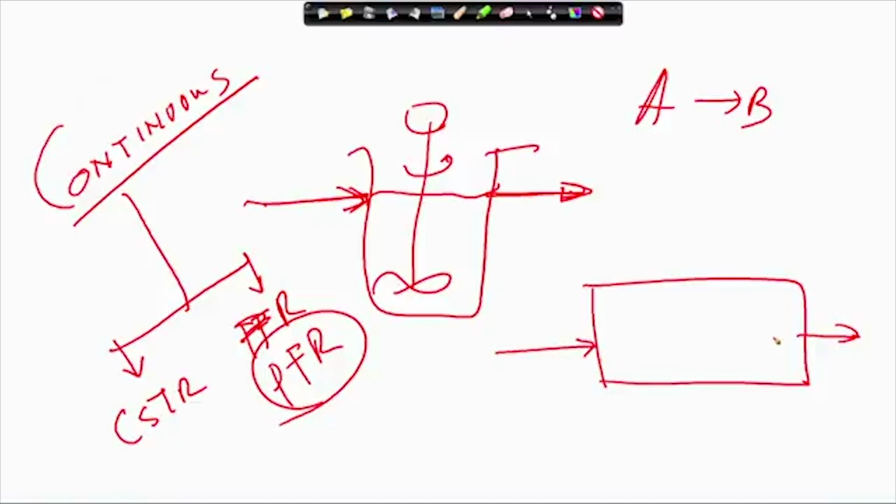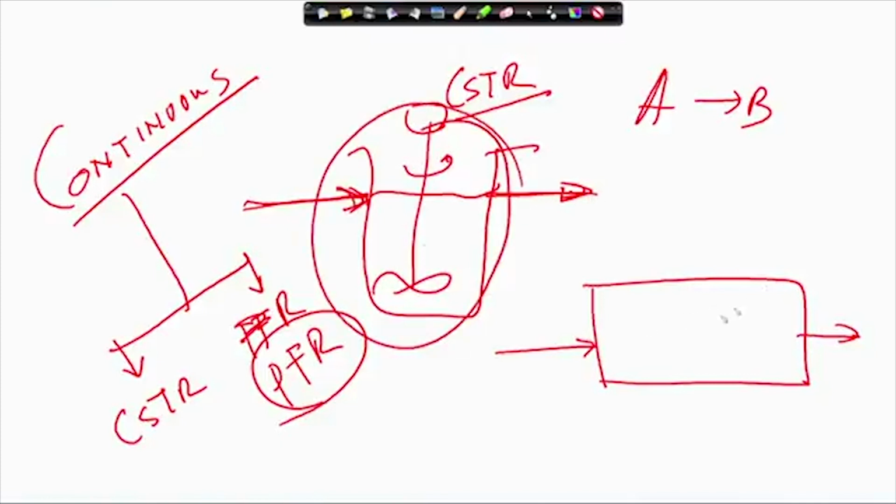The difference is that this is the CSTR, a continuous stirred tank reactor. A continuous stirred tank reactor means you have a stirrer with continuous inflow and continuous outflow, and this is very easy to operate. Now, this is the plug flow reactor. In a plug flow reactor, you give the feed to one end, and it is something similar to a tubular reactor.